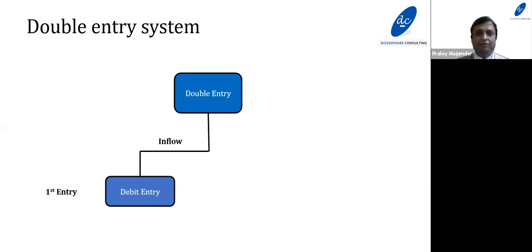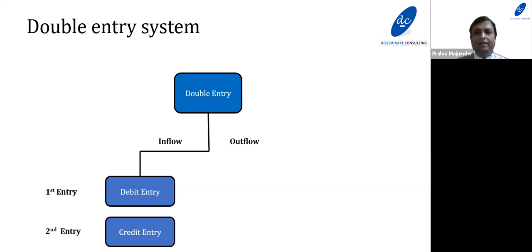Now, what would be the first entry? For finding out the first entry, I shall apply common sense and find out whether the financial transaction results in an inflow of fund or an outflow of fund. If it's an inflow of fund, the first entry would be the debit entry and the second entry would be the credit entry.